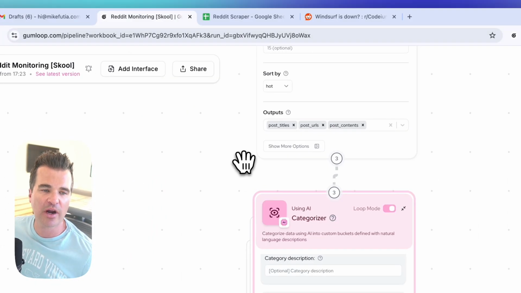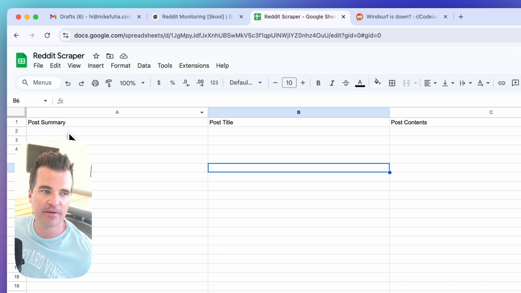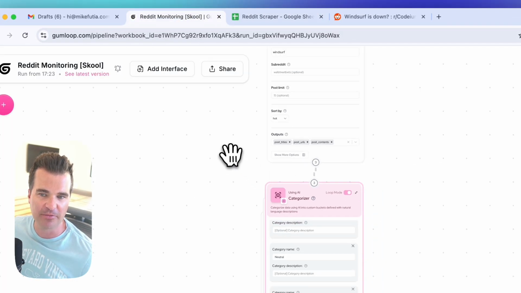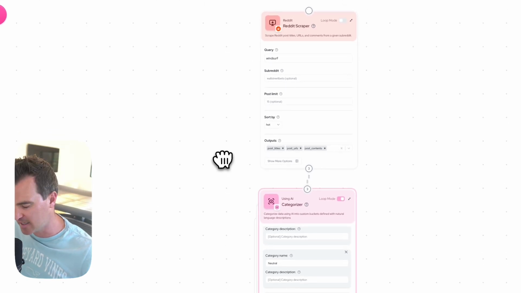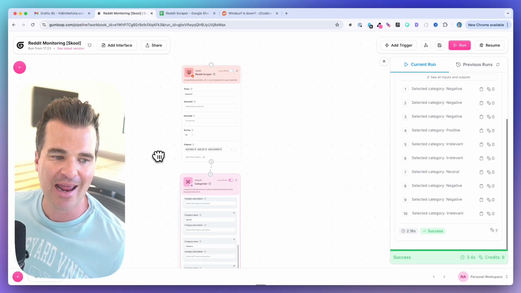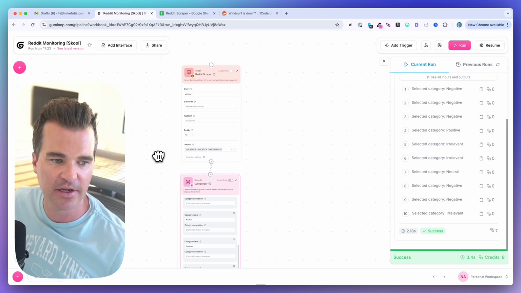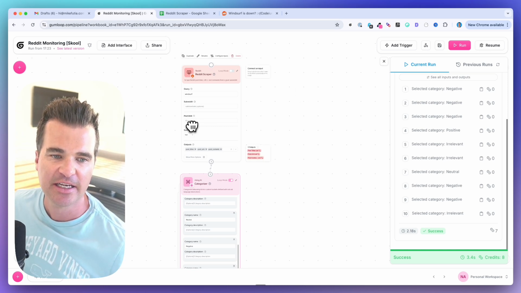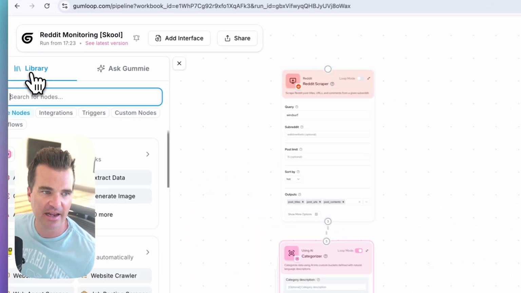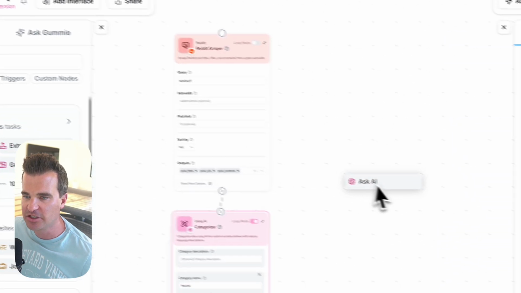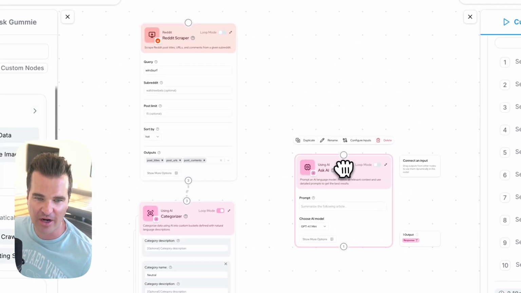All right, now what I want to do is build out the post summary column here. Again, we have this information from Reddit that has the content and the URL and the title, but I want AI to provide a tidy summary of every single post that we can put into our database and that we can send to Gmail. So to do that, I'm going to add a new node over here, and I'm going to use the Ask AI node and just drag it into my canvas, kind of to the right side here.